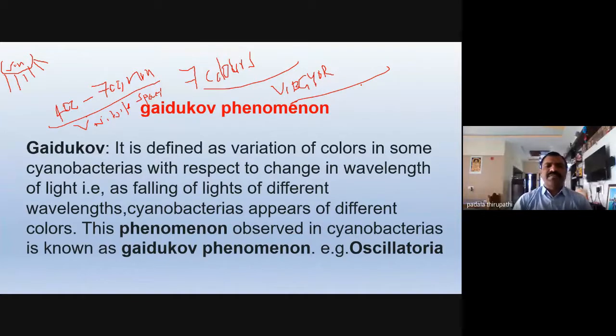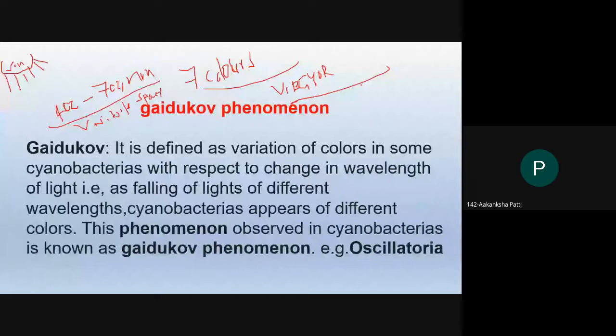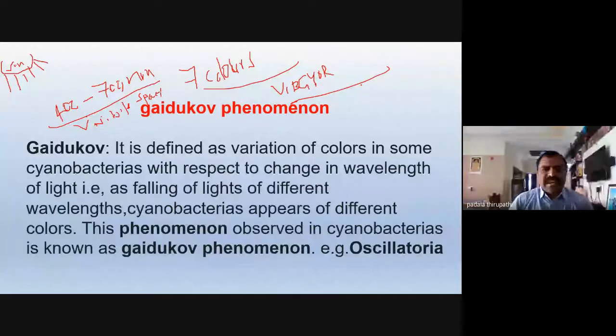At the time of rainfall or the rainy season, we observe in the sky these 7 colors: violet, indigo, blue, green, yellow, orange, and red. So these are the 7 colors of the rainbow. These rainbow colors span 400 to 700 nanometers. So 400 is violet, and the last one is red.